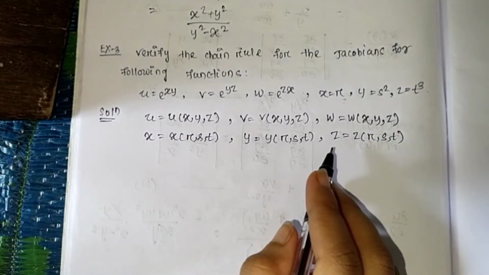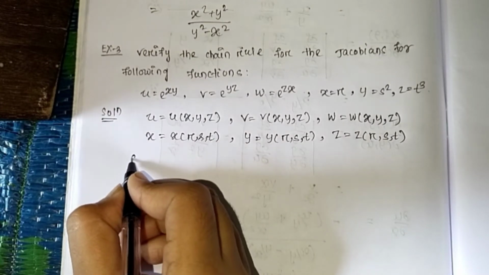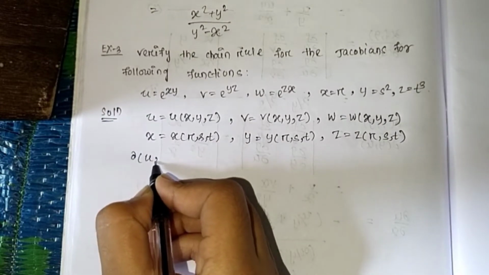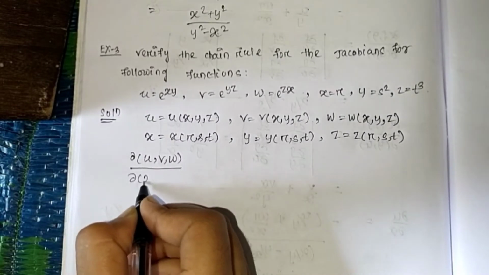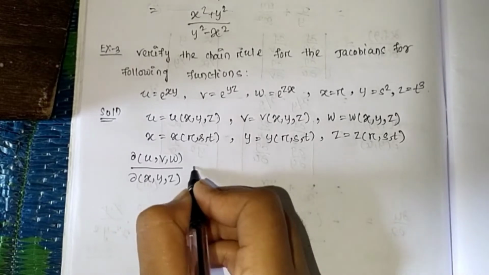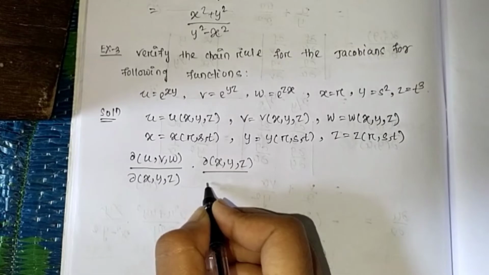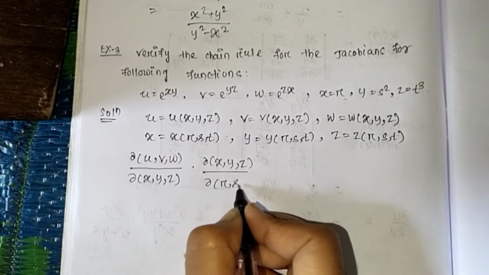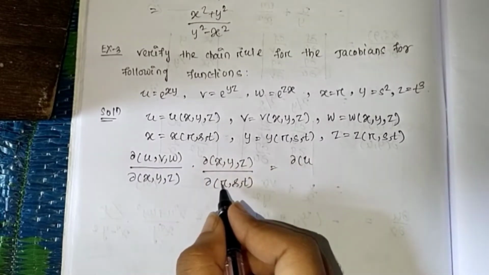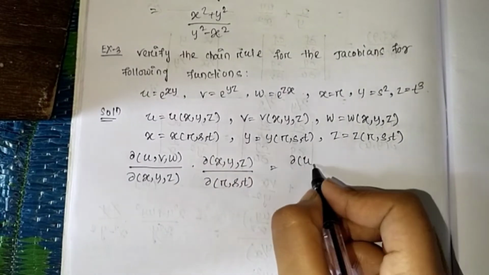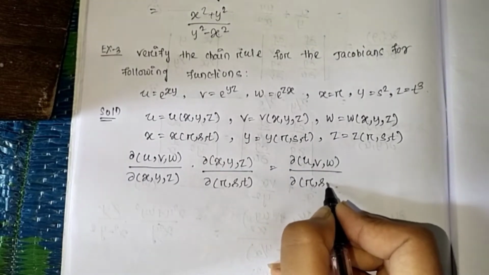Then we apply the chain rule. Here our chain rule is: Jacobian of u, v, w with respect to x, y, z, into Jacobian of x, y, z with respect to r, s, t, equals Jacobian of u, v, w with respect to r, s, t.